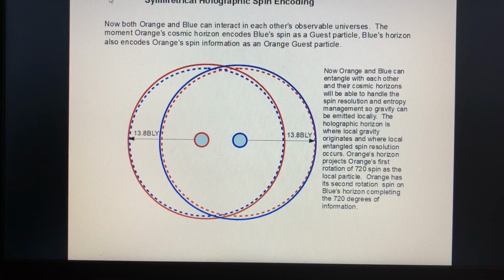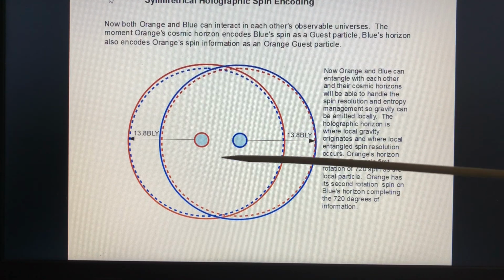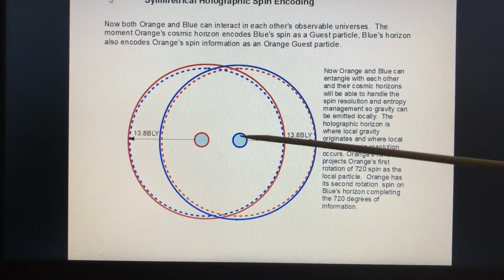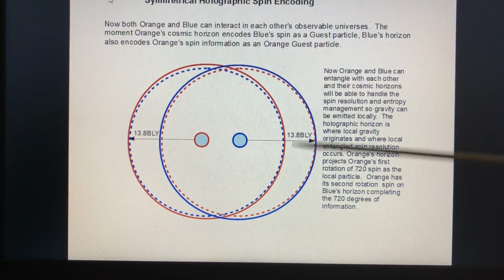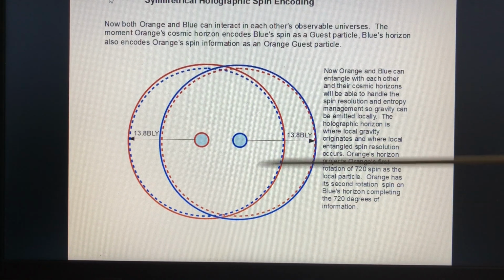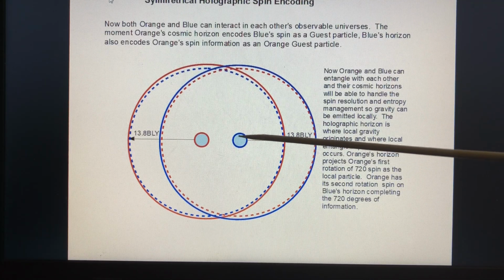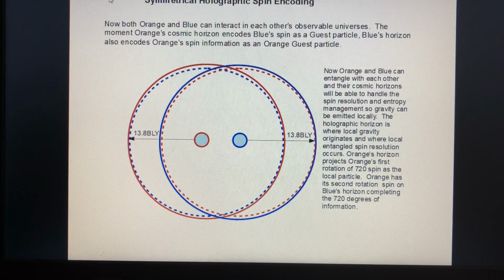At the same time that orange's cosmic horizon encoded blue, blue's cosmic horizon expanded and encoded orange. So in blue's universe, orange is actually a guest particle projected from the guest spin. In orange's universe, its version of blue is a guest version of blue, and its guest spin is encoded on orange's horizon.